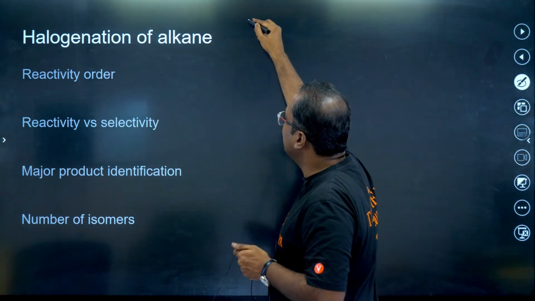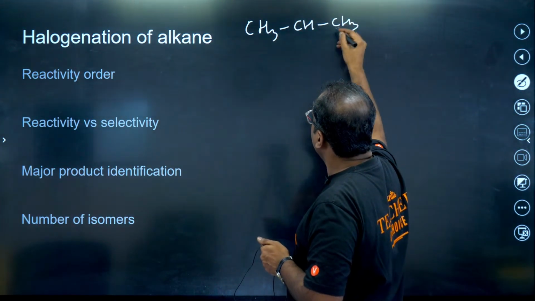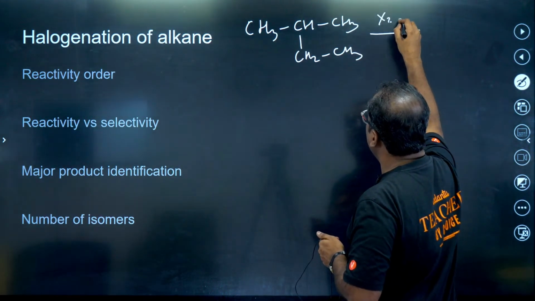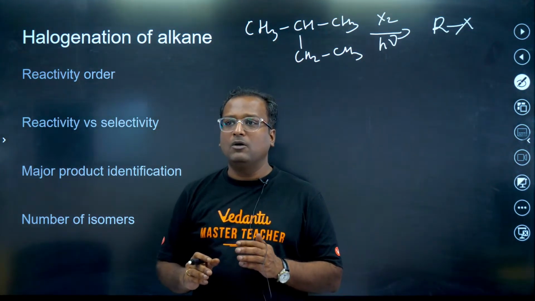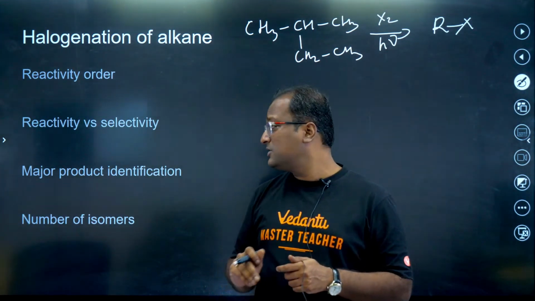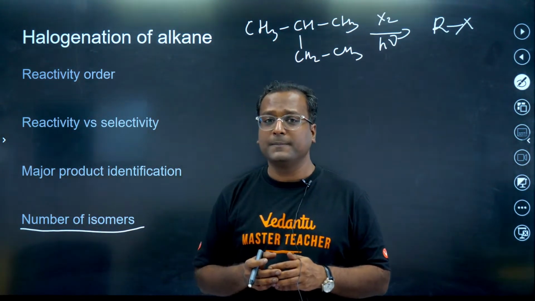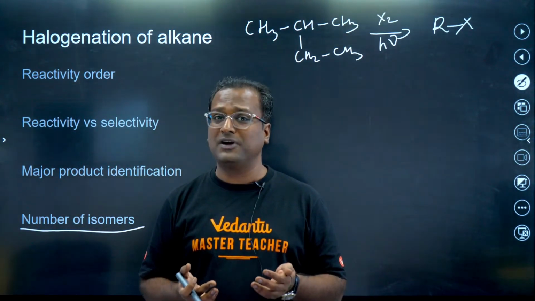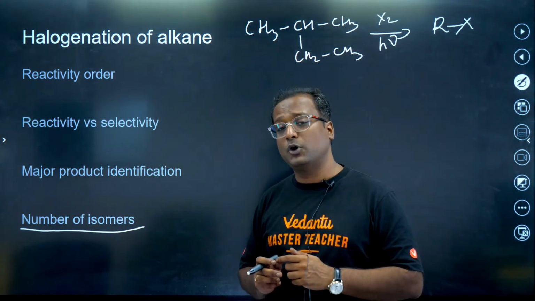What was halogenation of alkane? Suppose we have an alkane given to us. We would react it with X2 in presence of light, and this would get converted to RX. Now, in this reaction, halogenation of alkane, the most frequently asked question is the number of total isomers formed as product. They either end up asking you geometrical isomers or they end up asking you total number of isomers. So practice of such kind of questions is very, very important.